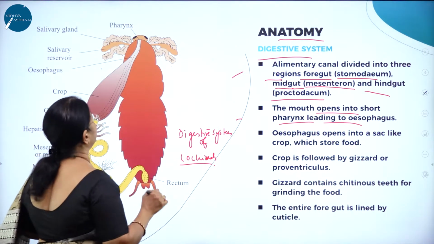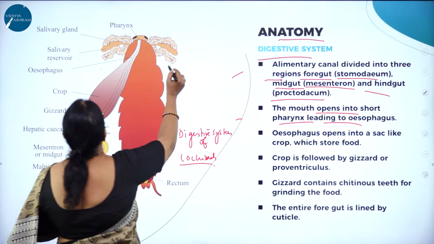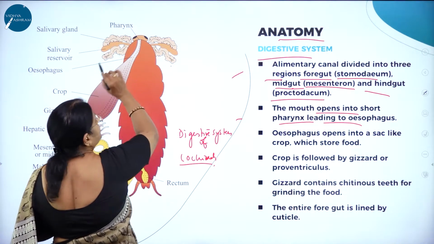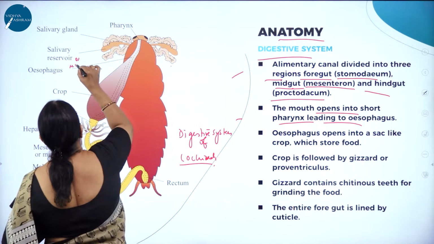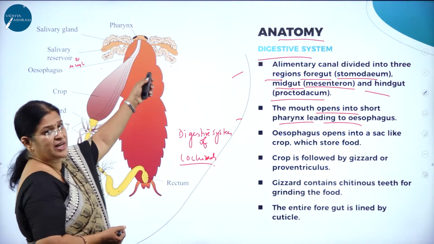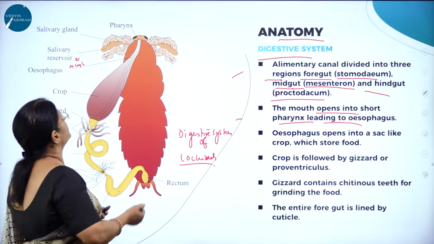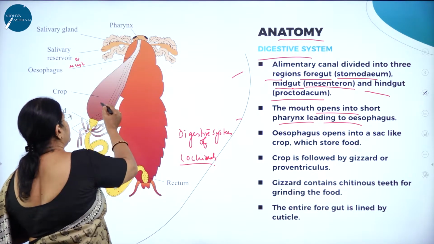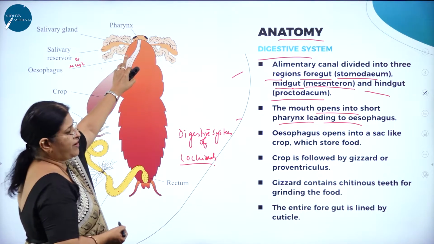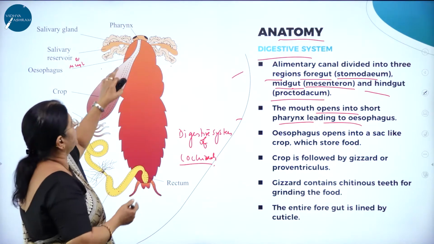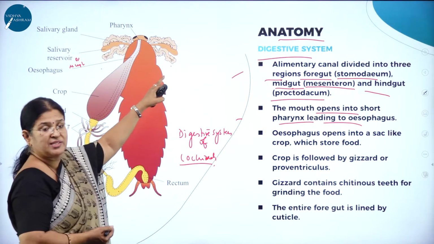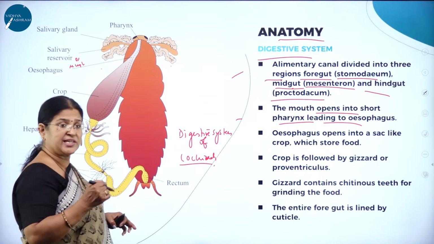Now first let us study about the mouth parts. Here you can see the salivary glands, and here you can see the salivary receptacle, or reservoir. So on either side of the head region, you can see the salivary glands and the salivary receptacles, which store the secretions. Then starting from the pharynx, you can see a large structure, and this is called the crop.